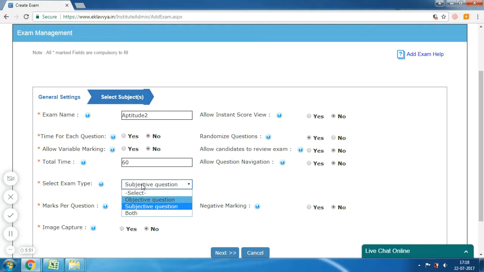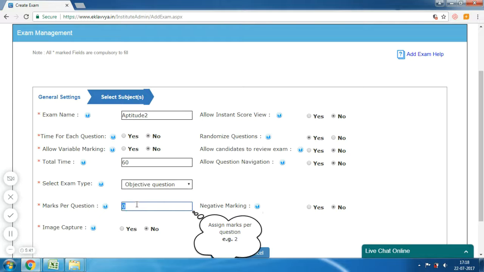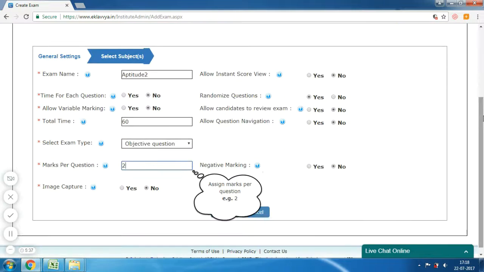Next is Select Exam Type. Here, you can select exam type as objective, subjective, or combination of objective and subjective questions. The next is Marks per question. Assign marks per question. It is applicable when you want each question to have same marks in the exam.